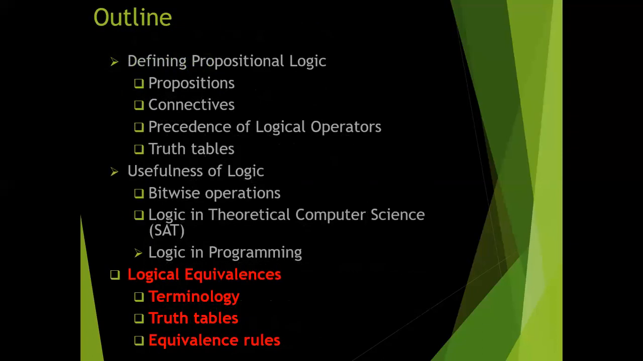The outline: we have already discussed the definition of propositional logic, proposition, connectives, precedence of the logical operators, truth tables, the usefulness of logic, bitwise operations, logic and theoretical computer science, set logic, and logic in programming. Now the last part which is left is logical equivalence: terminology, truth tables, and the equivalence rules.